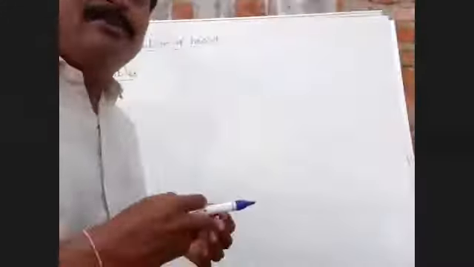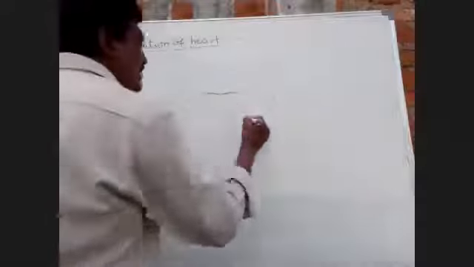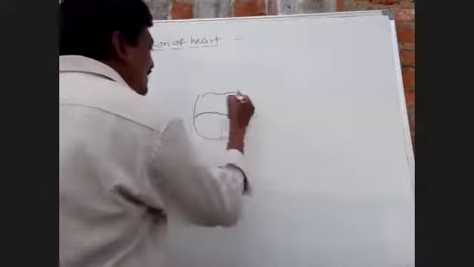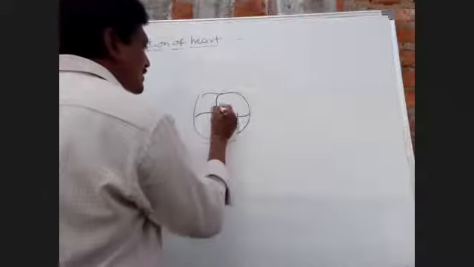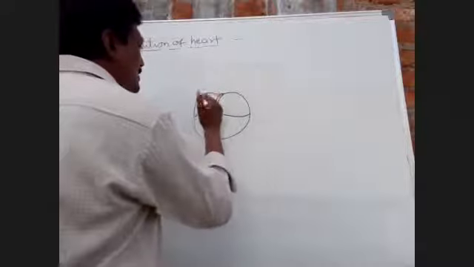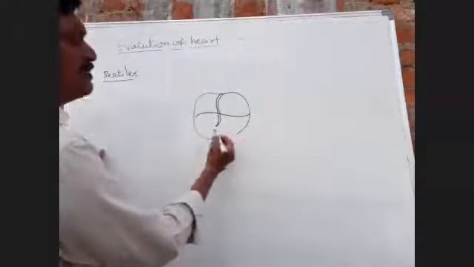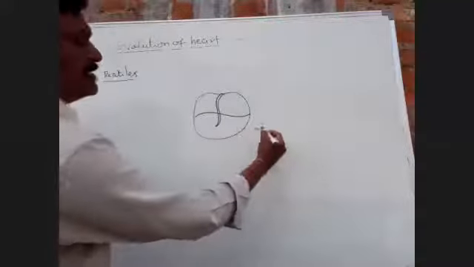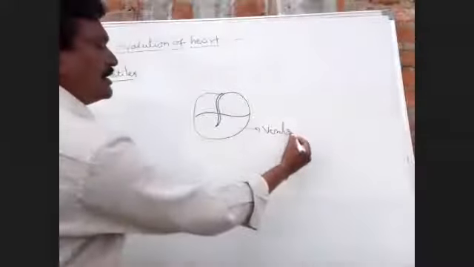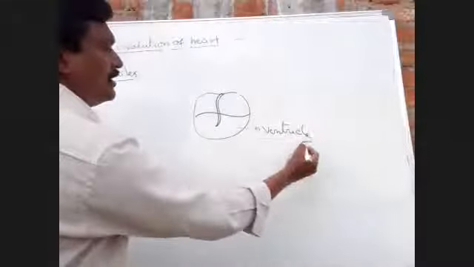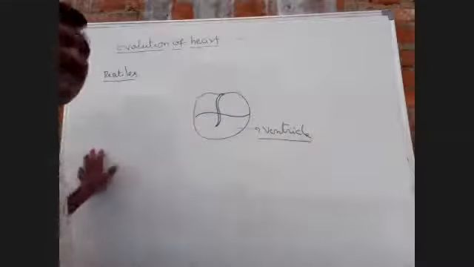This is the diagram. The ventricle is incompletely divided.